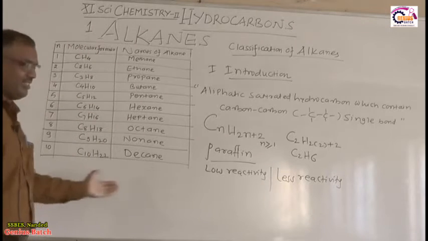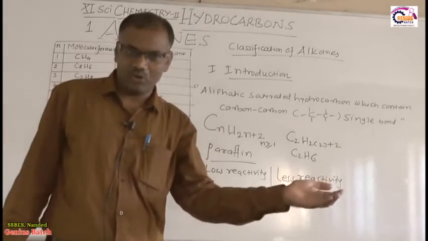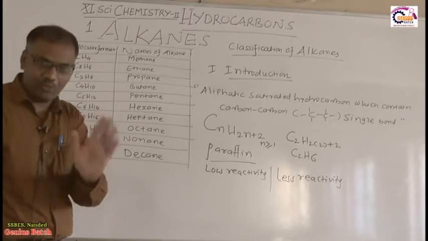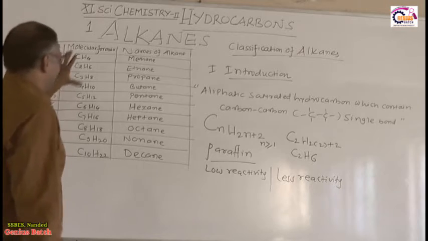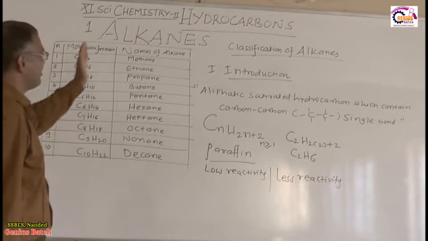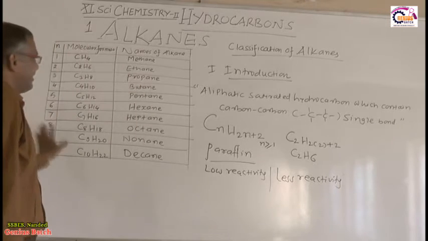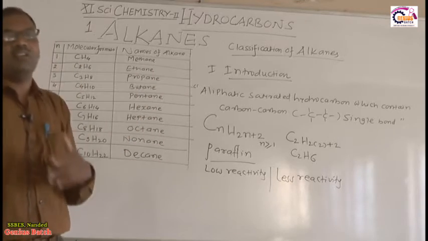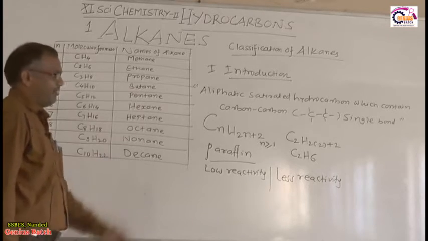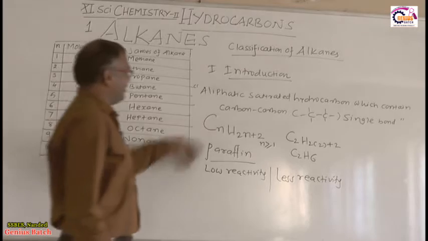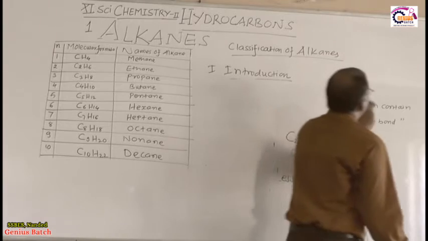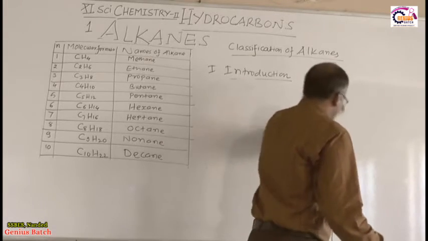This chart is already given in the NCERT book as well as your state board book. So you go through that chart and write it in your notebook very seriously, because this is the first topic, and these are the molecular formulae, the n numbers, and the names of the alkanes. These names are very necessary for the next part on alkene and alkyne hydrocarbons, right? So these are the different examples of alkanes, which we have studied in the introduction part.